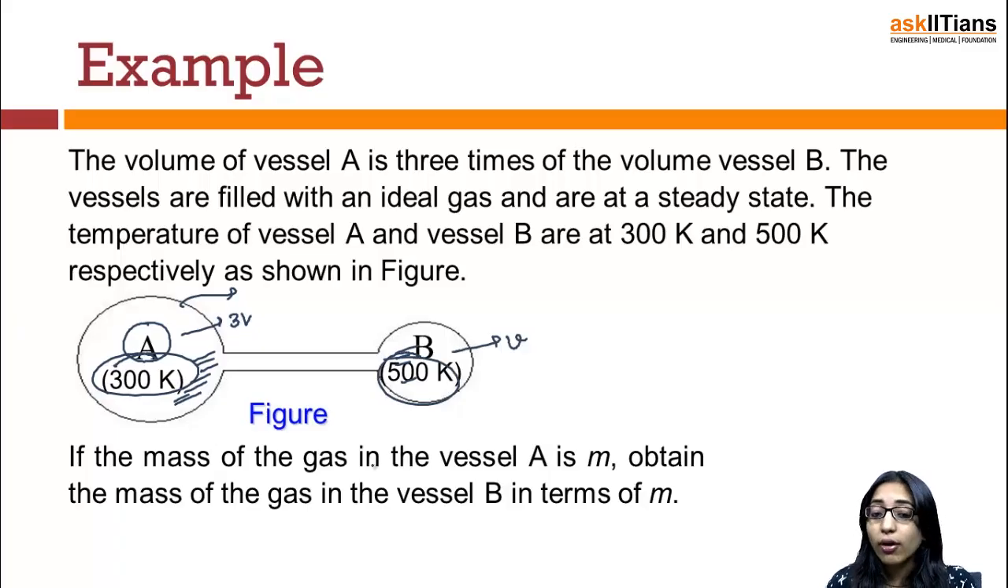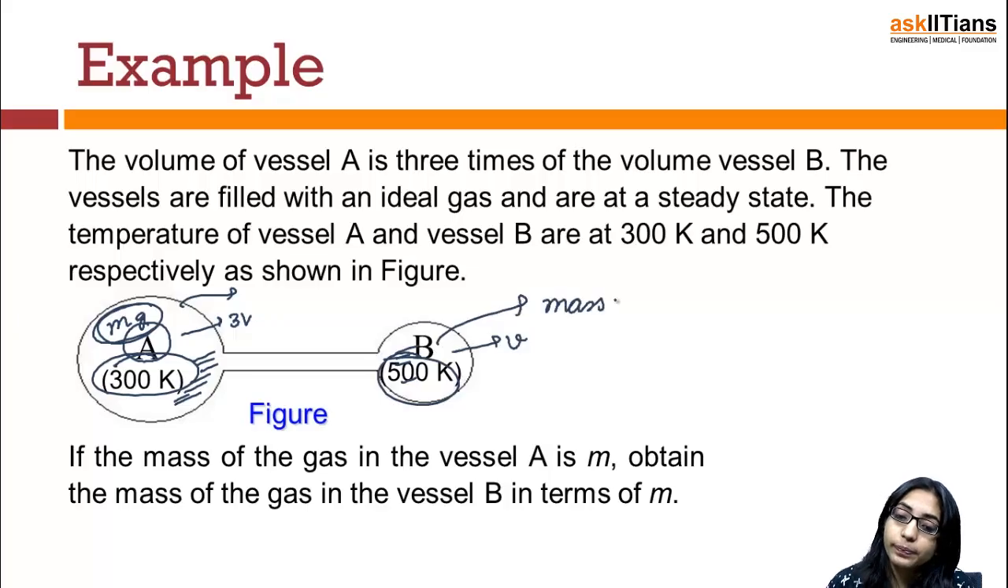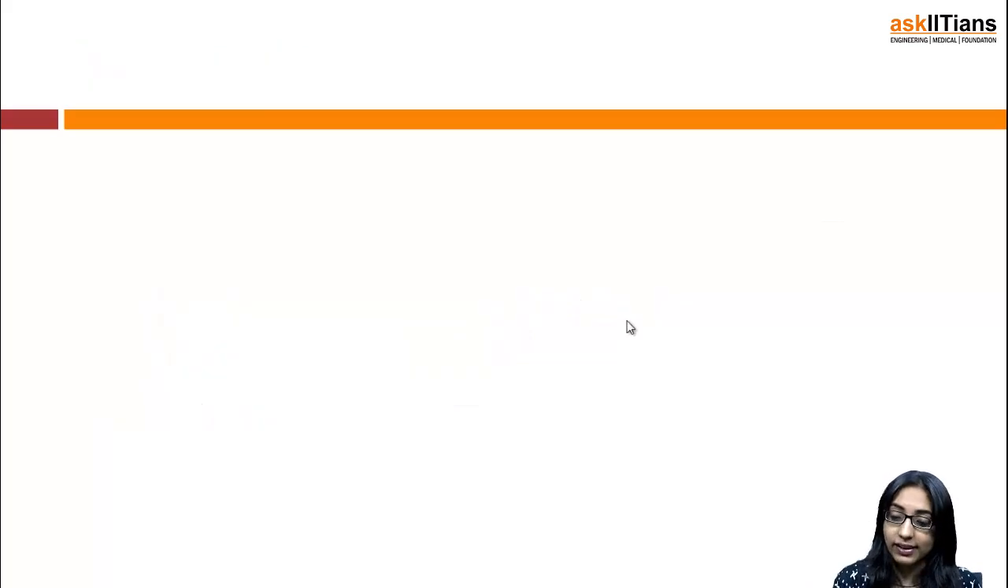Now, if the mass of the gas in vessel A is m grams, obtain the mass of the gas in vessel B in terms of m. So we have to find out the mass of the gas in vessel B if both of them are in the steady state.